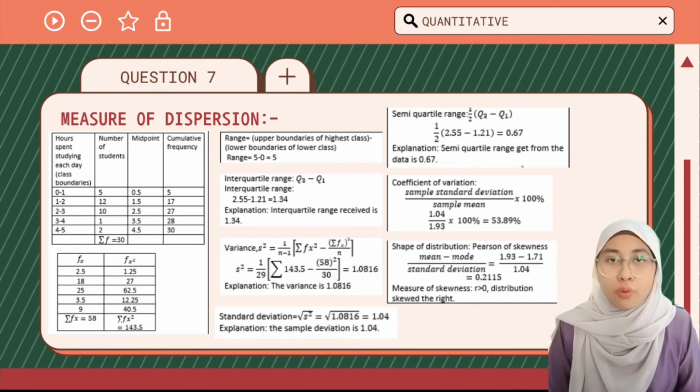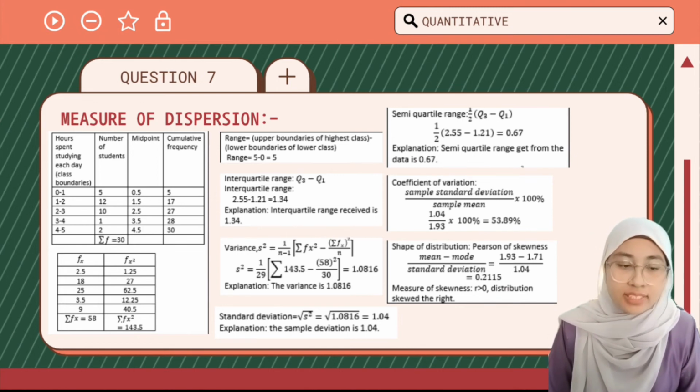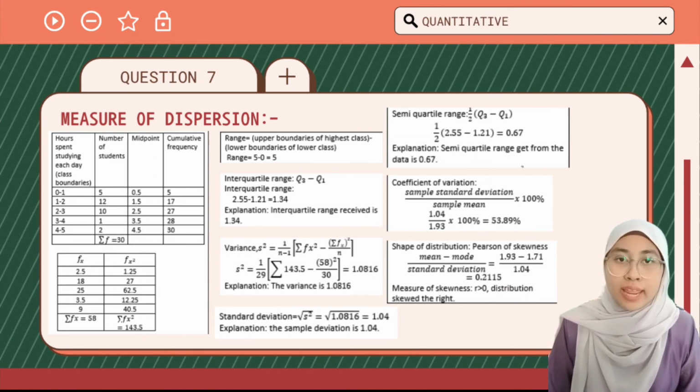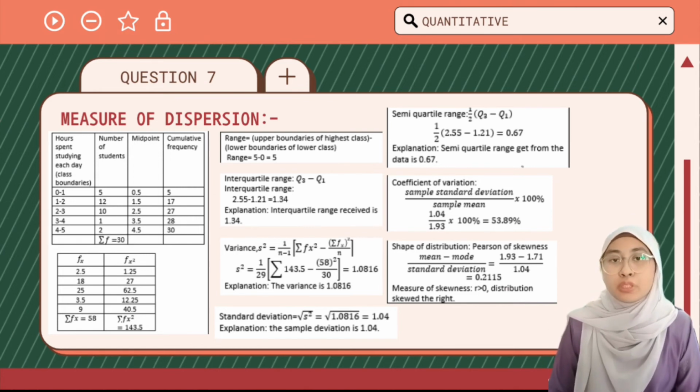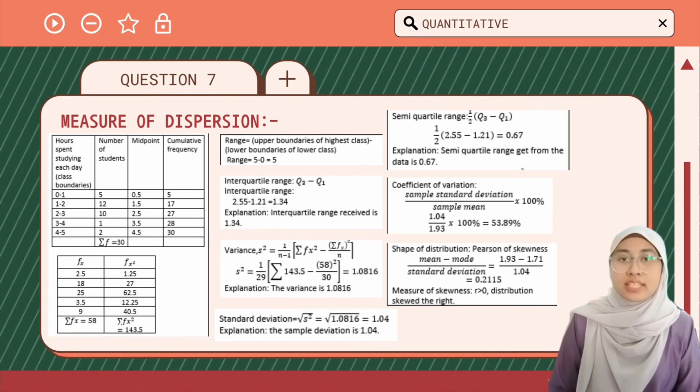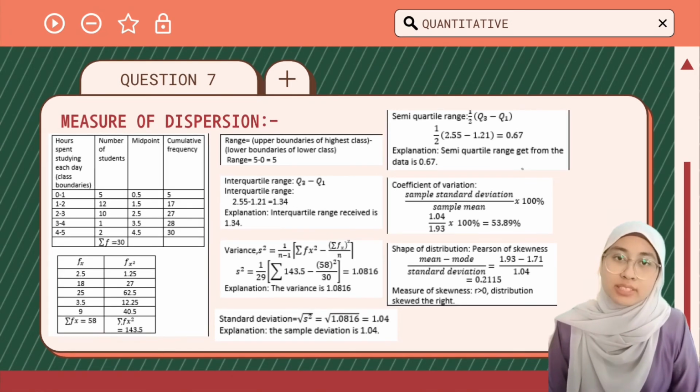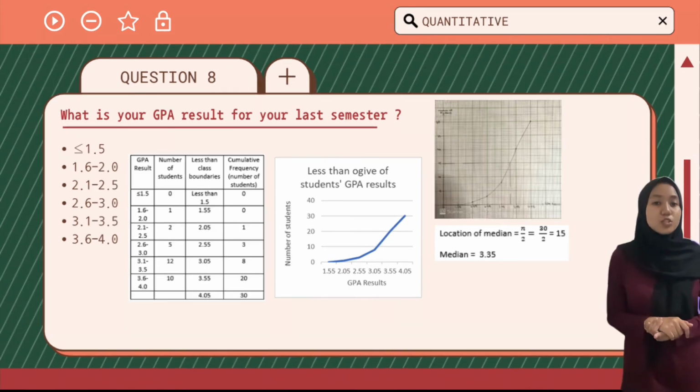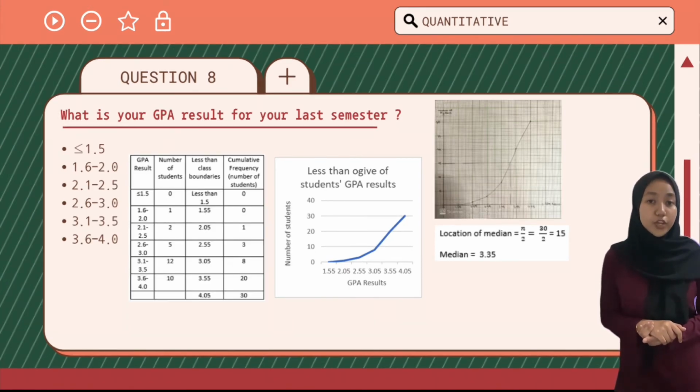Next is the coefficient of variance, which is 55.83%. The coefficient of skewness is 0.2115, and this means the measure of skewness R is more than 0. And the last question for quantitative data is: what is your GPA result for your last semester?